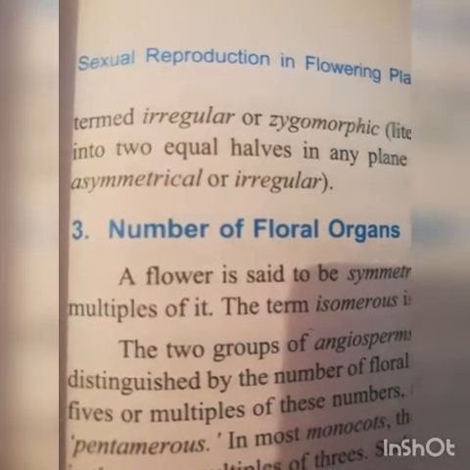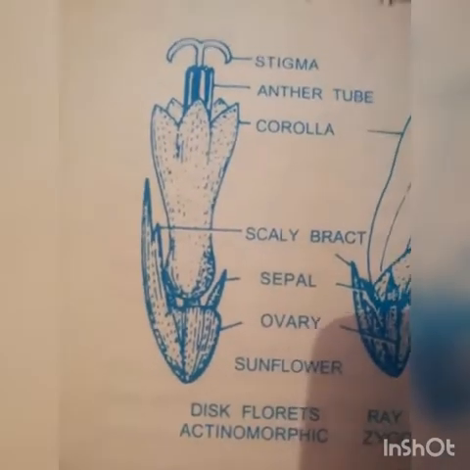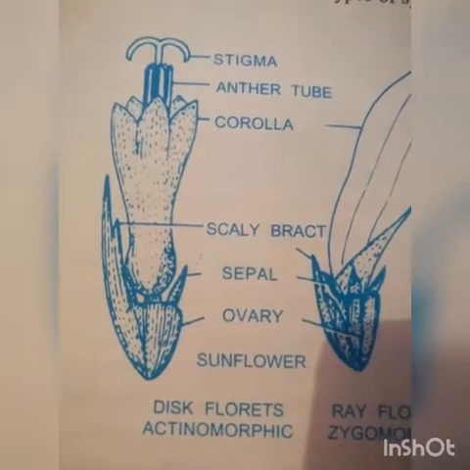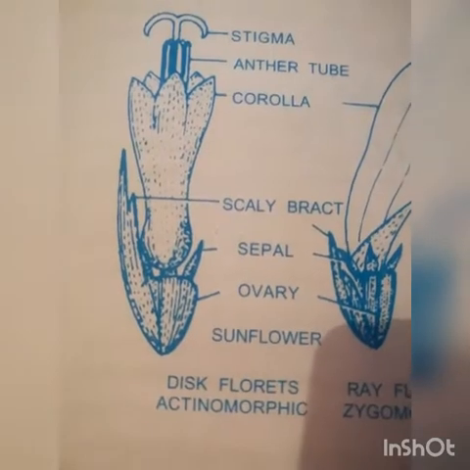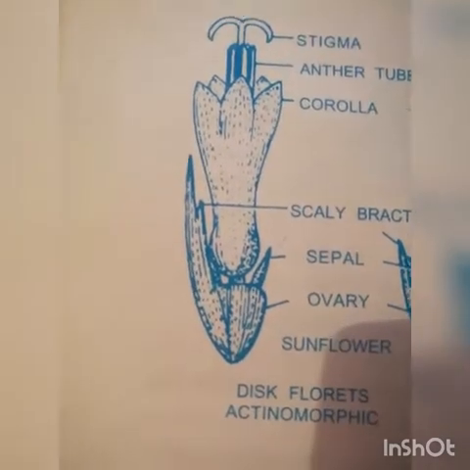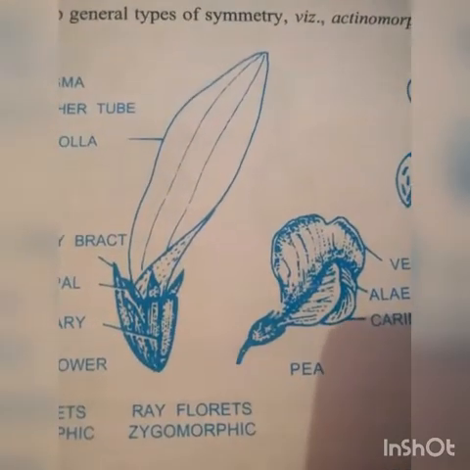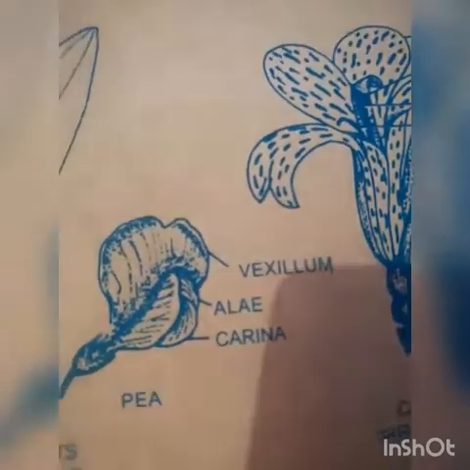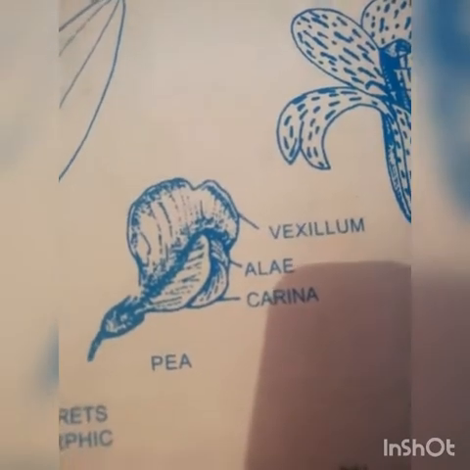Asymmetrical or irregular. See the figure. Disc floret. Stigma, anther, corolla, scaly bracts, sepal, ovaries. Disc floret of sunflower, actinomorphic. Ray florets, that is zygomorphic. Here is a pea plant or pea flower, vexillum, carina.